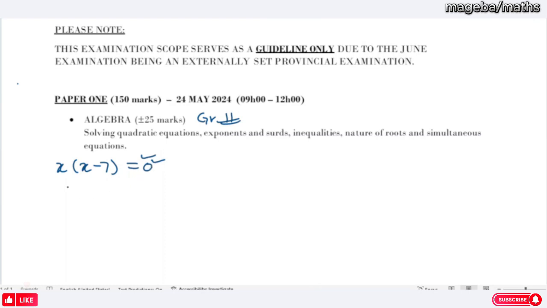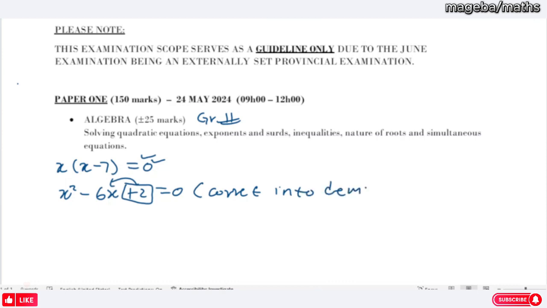And another one, they can say x squared - 6x + 2 = 0. Solve for x. Remember here, there is no factor pair of 2 that's going to give you 6. So from here, usually they give you the hint. They say correct to 2 decimal places.